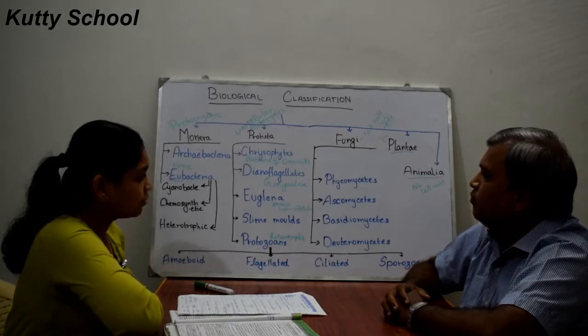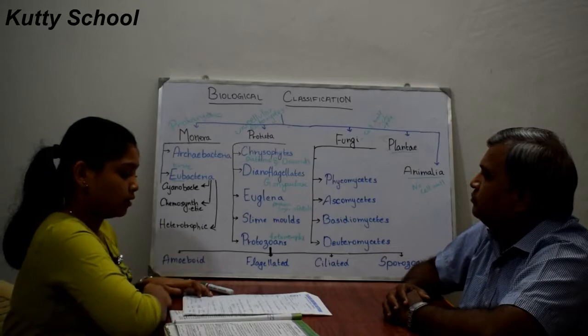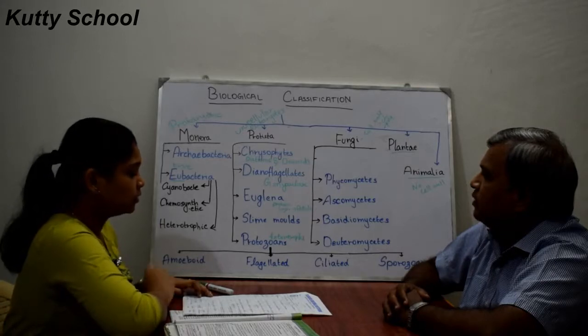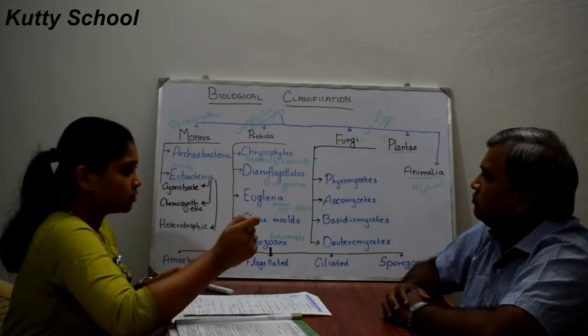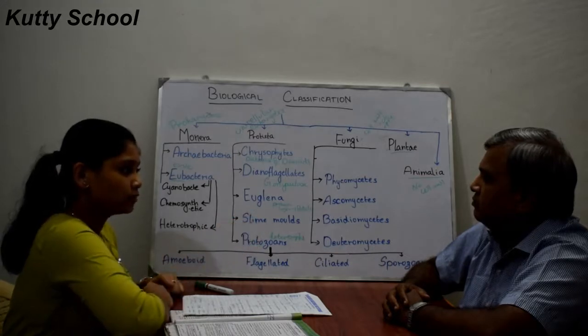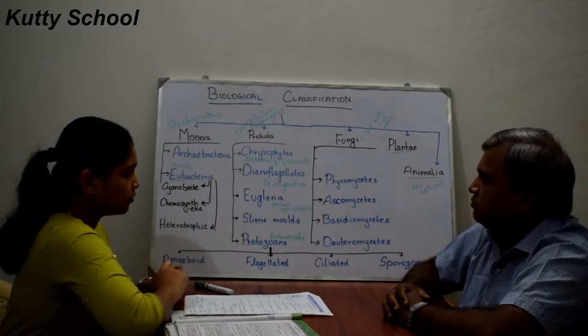So these filamentous organisms have a network of long thread-like structures, which are known as hyphae, spelled H-Y-P-H-A-E.